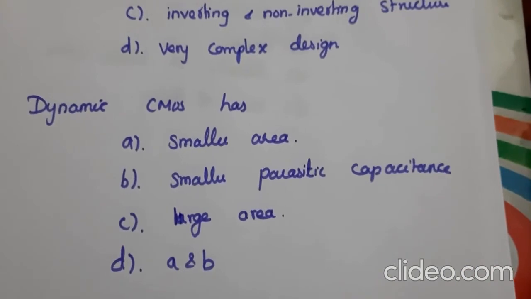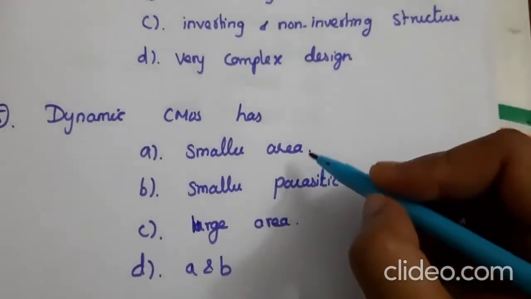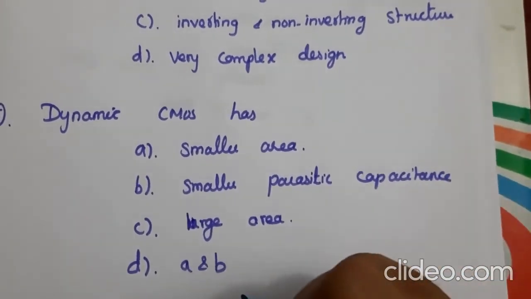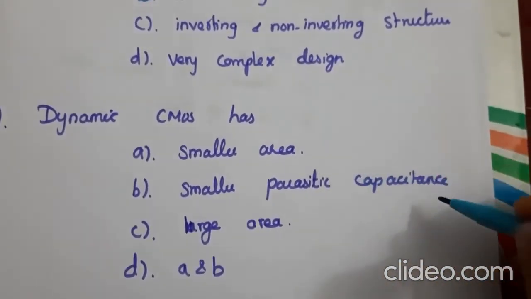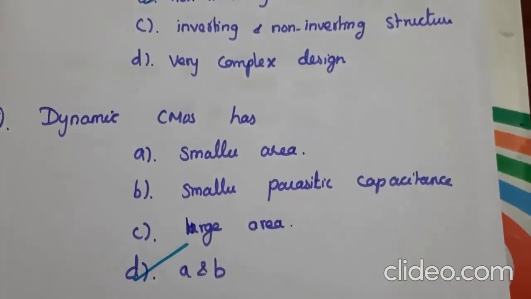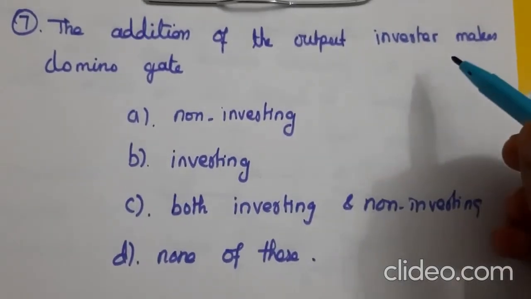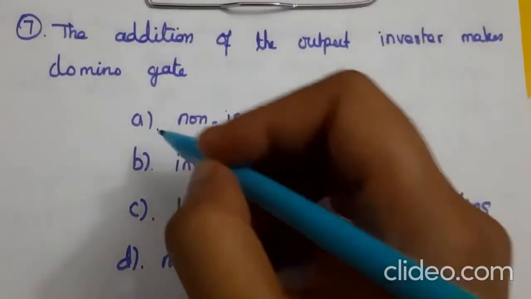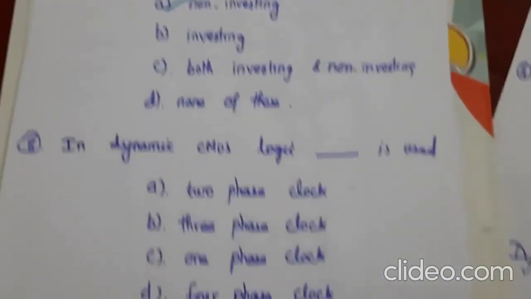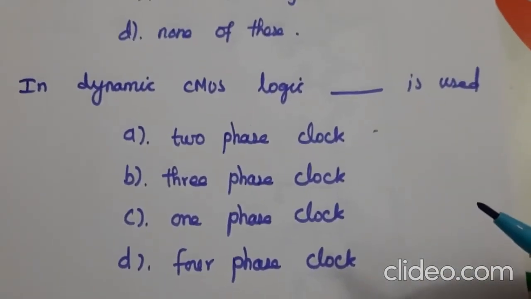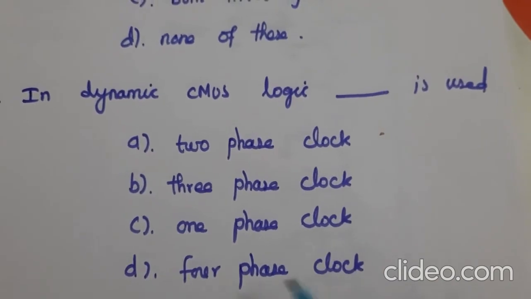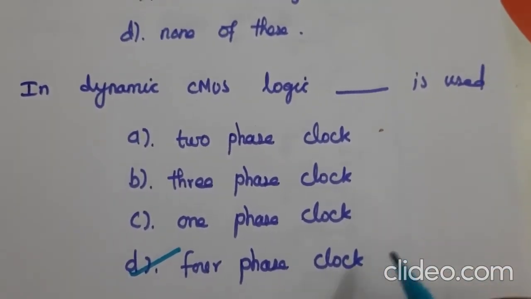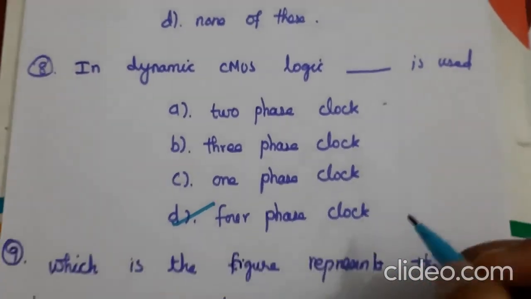Next question, dynamic CMOS has smaller area, smaller parasitic capacitance, larger area, and A and B. So it has small area and capacitance. So here the answer is D. Next question, the addition of the output inverter makes domino gate non-inverting. So here the answer is A. Next question, in dynamic CMOS logic, 4-phase clock is used. So commonly in dynamic logic, CMOS logic, 4-phase clock is used. So here the answer is D.